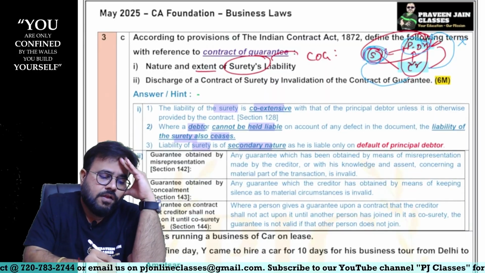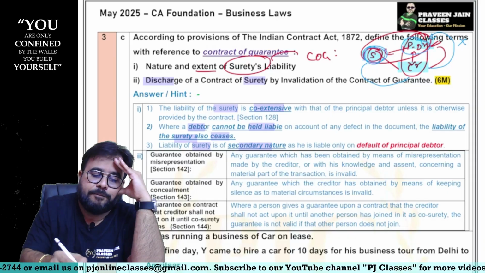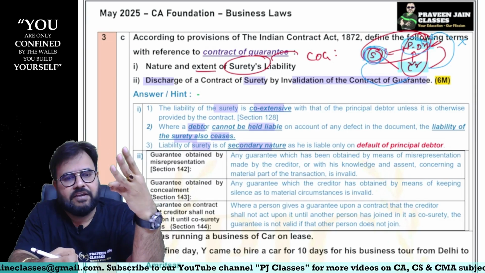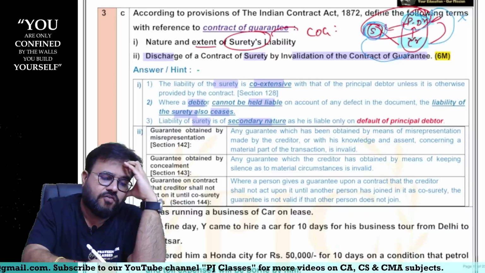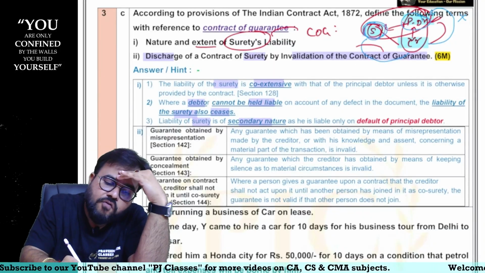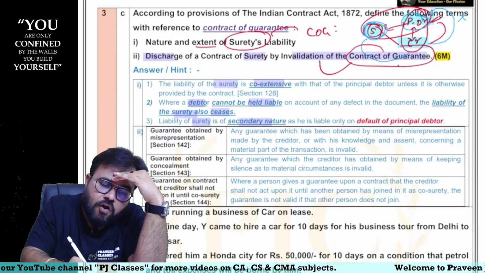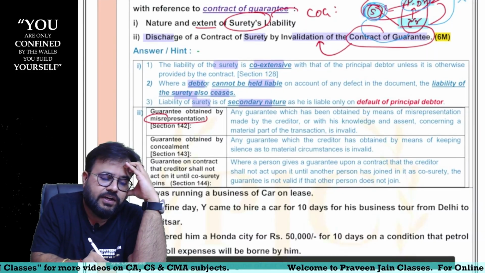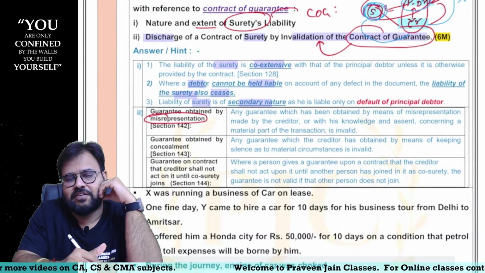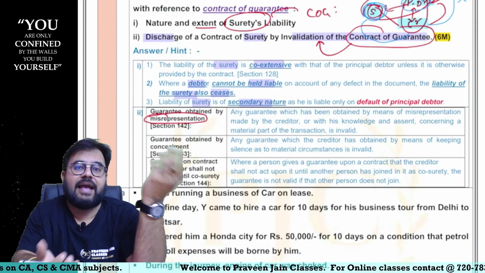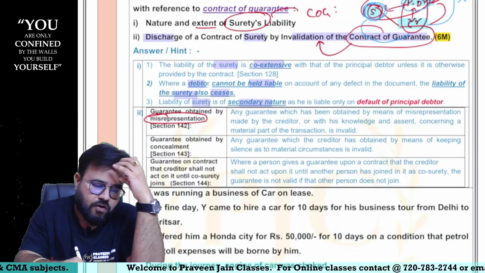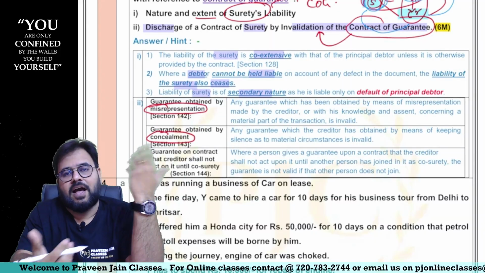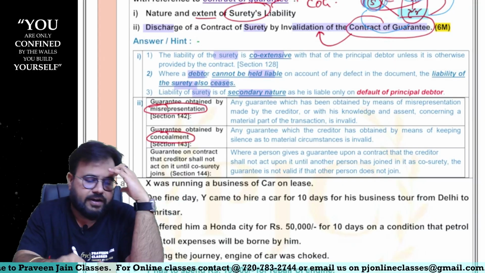Next. Now we are talking about discharge of surety based on invalidation of contract of guarantee, sir. So surety can be discharged in 3 ways. Now they are asking the third way, invalidation of contract of guarantee, sir. That means what, sir? Whatever contract of guarantee is made, that contract itself is invalid, sir. Now how can this contract be invalid? Imagine surety's consent was obtained by misrepresentation, sir. So can I say contract becomes voidable? In such a situation surety can discharge the contract, sir. Similarly, if the guarantee was obtained by concealment, again, facts were not told, sir. Again, contract is voidable, sir.